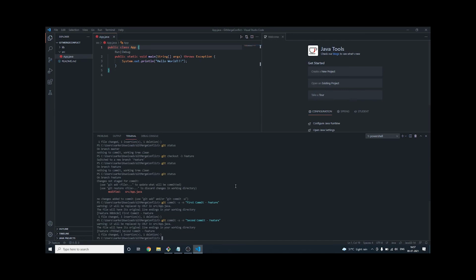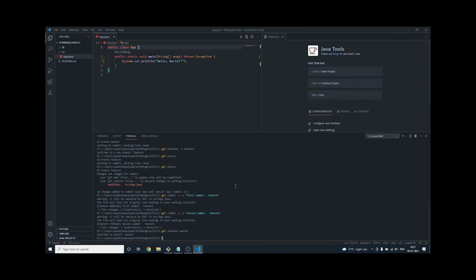Now if I check out, if I move back to the master branch, you will see the code has been changed to the master branch, right? See, that has been changed. I had given three exclamation signs and one comma. I removed this one comma from the feature branch, and it went. Now you can see everything went back to the master branch.